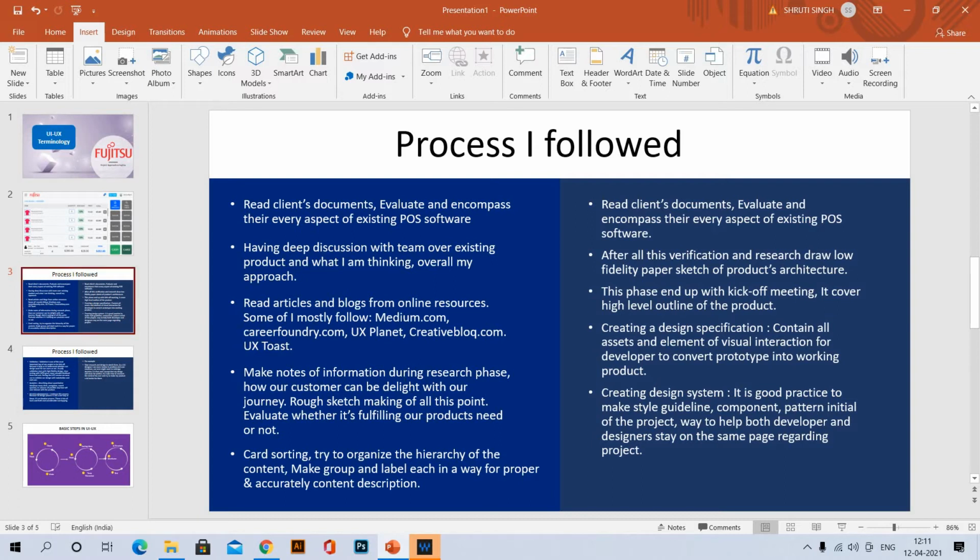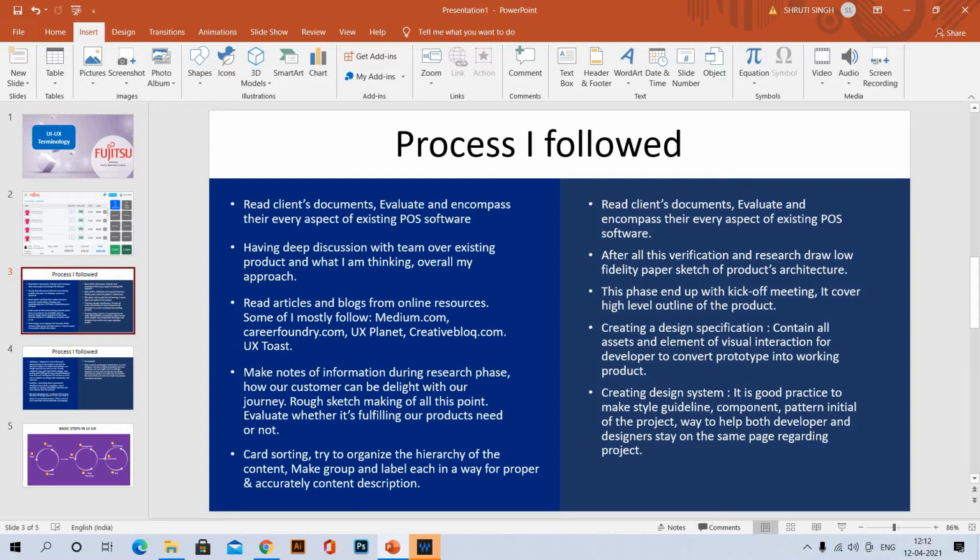Make notes of information during the research phase. After that, the points or things we have gathered during the research phase, we normally sketch or illustrate our idea using paperwork, because initially using an online tool like Balsamiq will take too long to create a low fidelity wireframe. So it is a good idea to use paperwork to initially show your idea, your opinion.